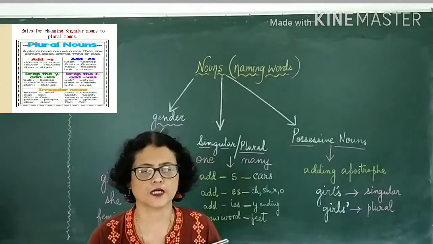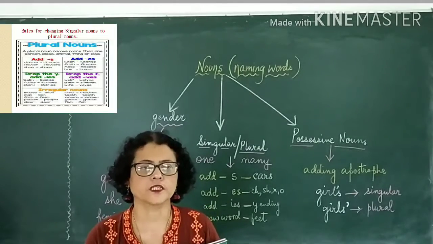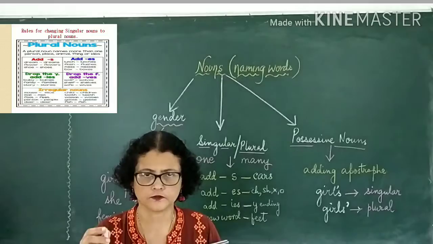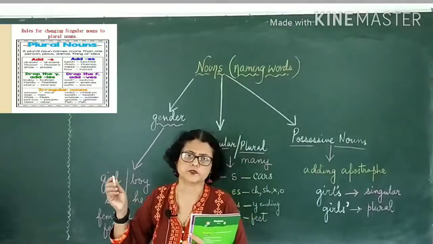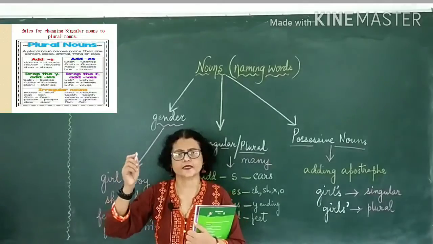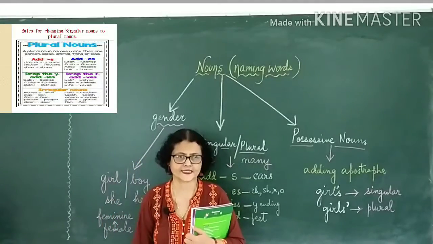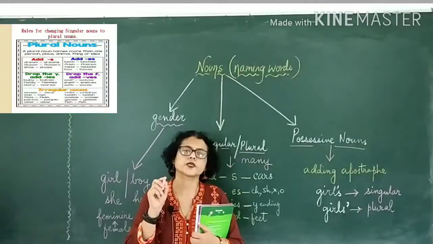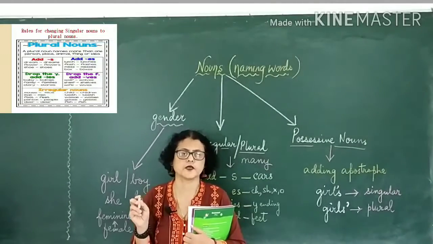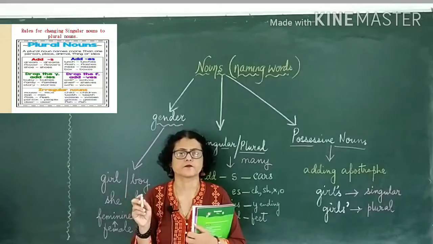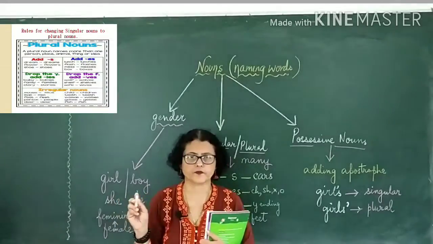Car, cars, right? Tree, trees. So chair, chairs. Board, boards. Fan, fans. Light, lights. Everywhere we are adding an S because it ends with a consonant. Right? Cab, cabs. But this rule doesn't apply everywhere.